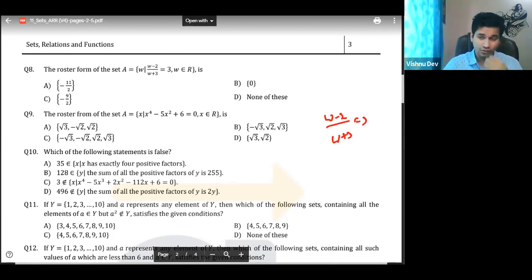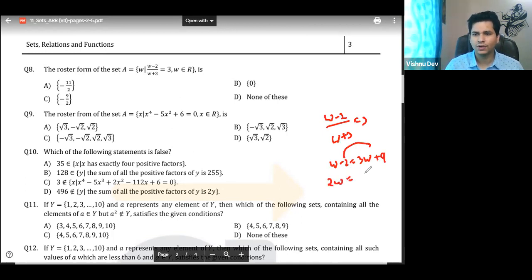I guess all of you can solve it now. Sir, W minus 2 is equal to 3W plus 9. This will go this side, this will go this side, or opposite, right? So it is 2W is equal to minus 11. W is equal to minus 11 by 2. Yes or no? Correct. Very good. So the answer is A. Okay, done. Easy, because it is what?